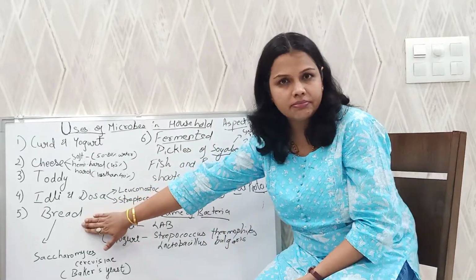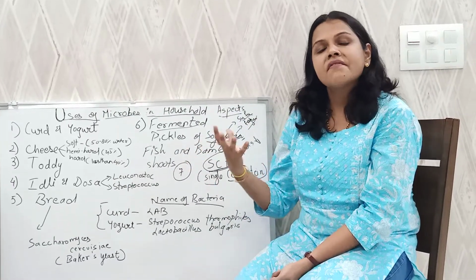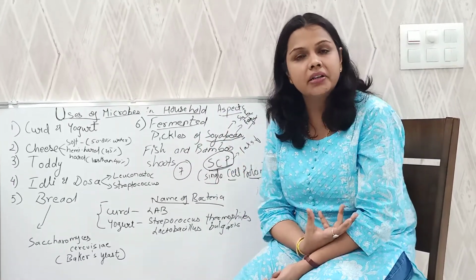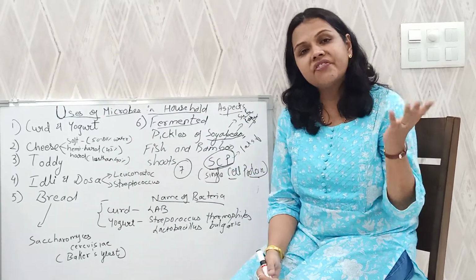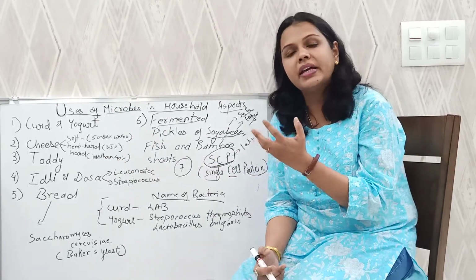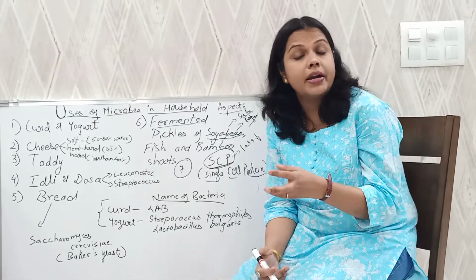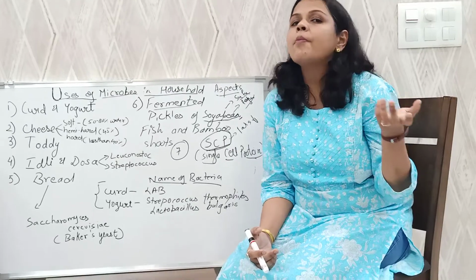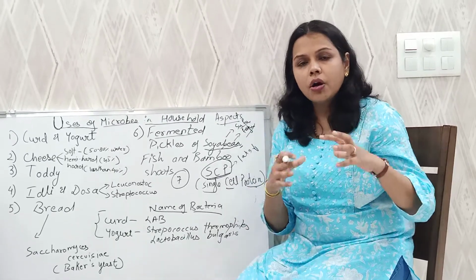Next we'll come to bread. Bread is also a very important ingredient in our diet. It is made from either wheat flour या maida. Maida is refined flour. White bread you must have heard, brown bread you must have heard. So white bread is made from maida and brown bread is made from wheat. So how is it made?